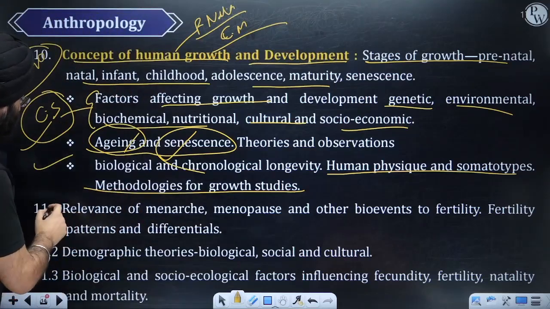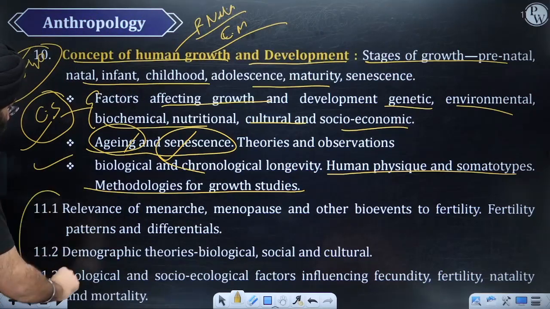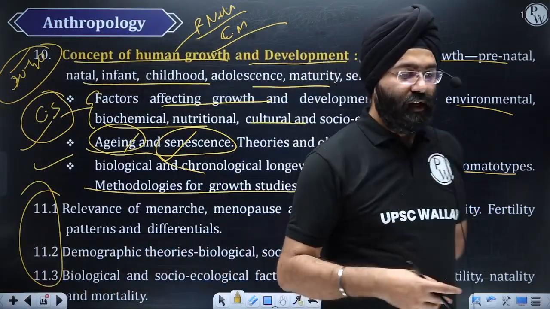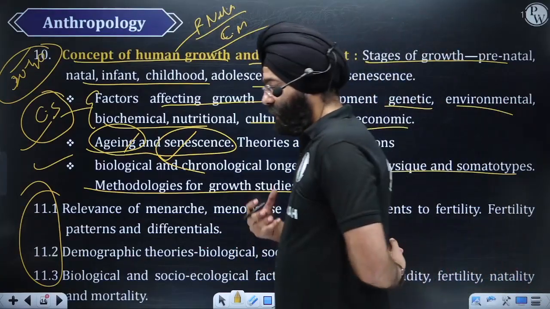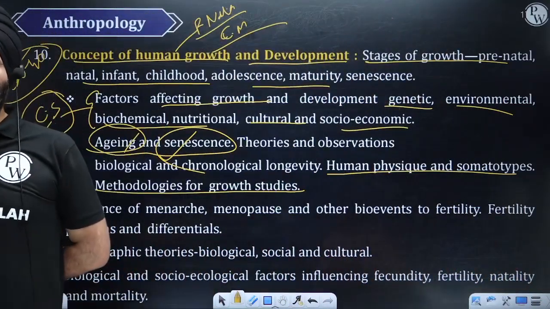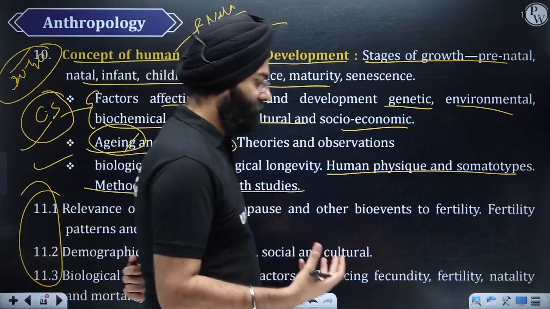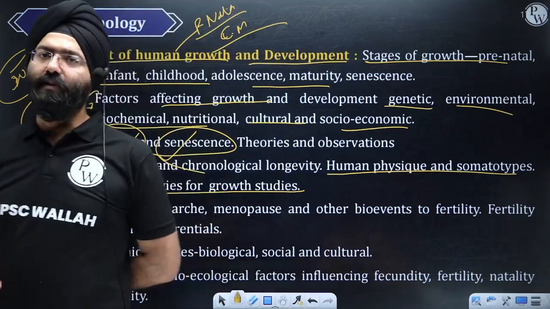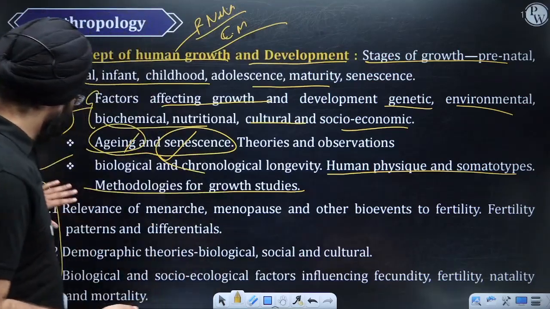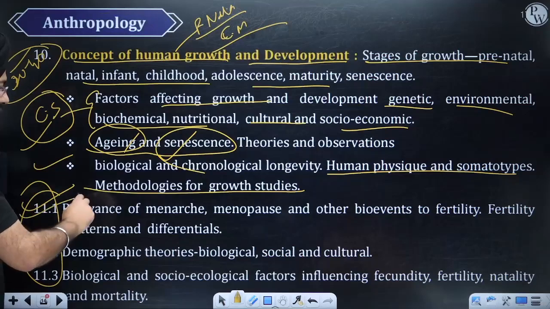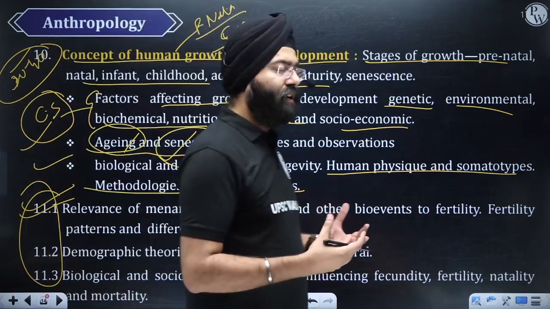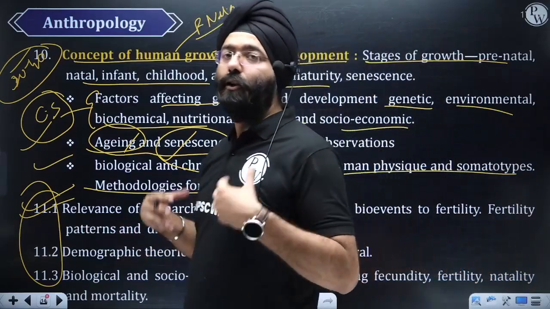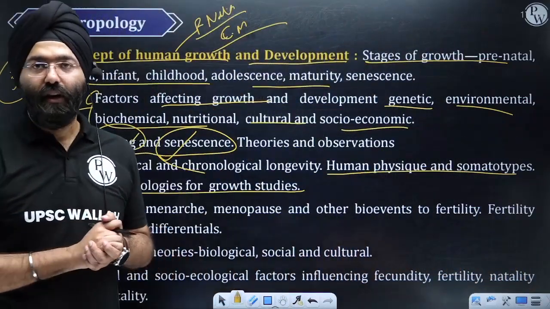Then comes 11.1, 11.2, 11.3. These have to be taken together. See, this is more associated with the dimensions of fertility, fecundity, menarche, menopause, related to women's health also. What are the fertility differentials? So every year, again, specifically with respect to 10 markers and 15 markers, a question is asked. These three topics are going to be taken together, and proper case studies are going to be given to you so that you understand what it is and elucidate them with proper examples, right?